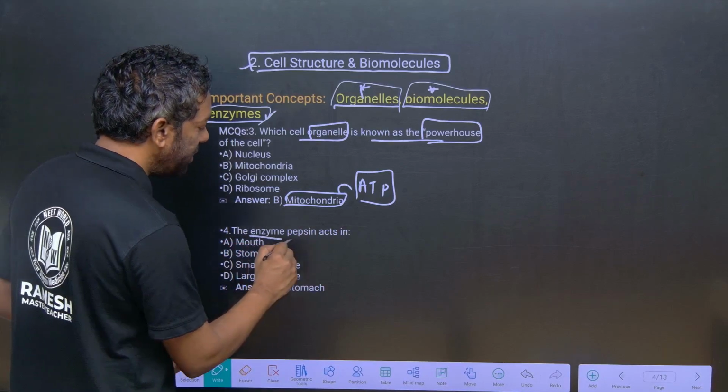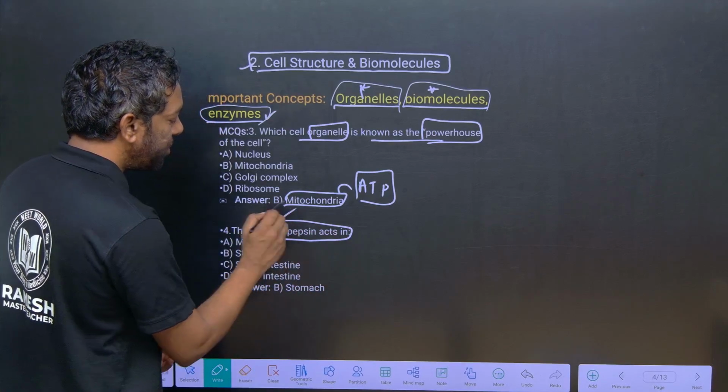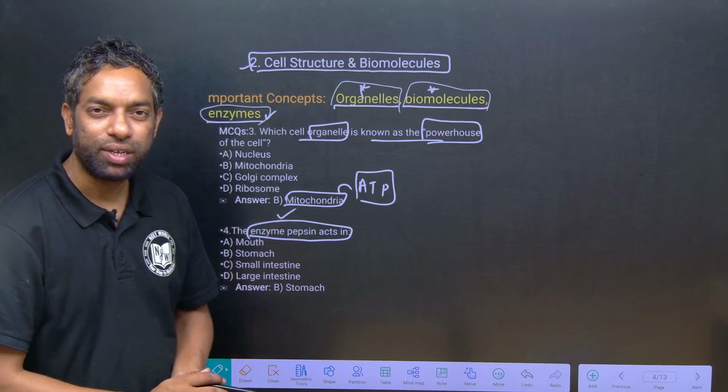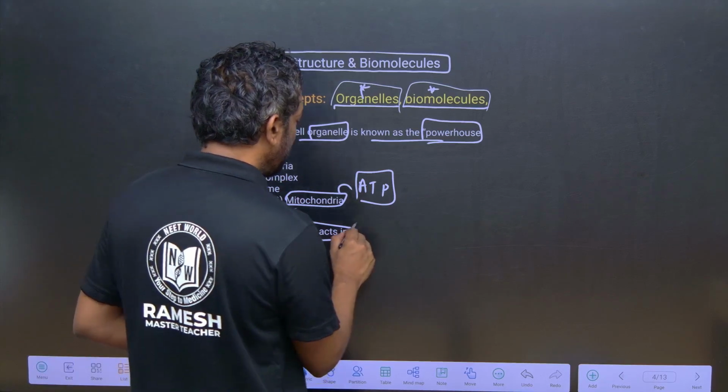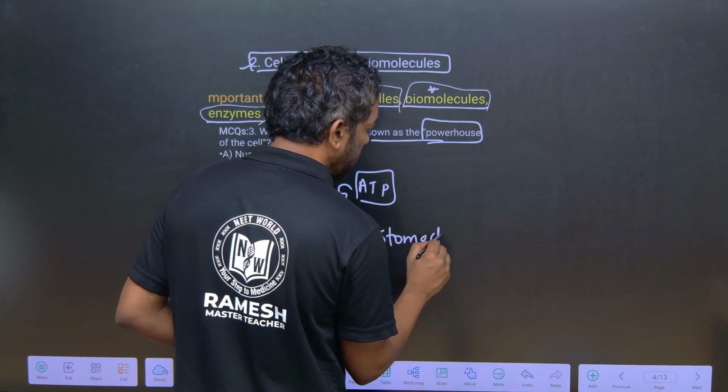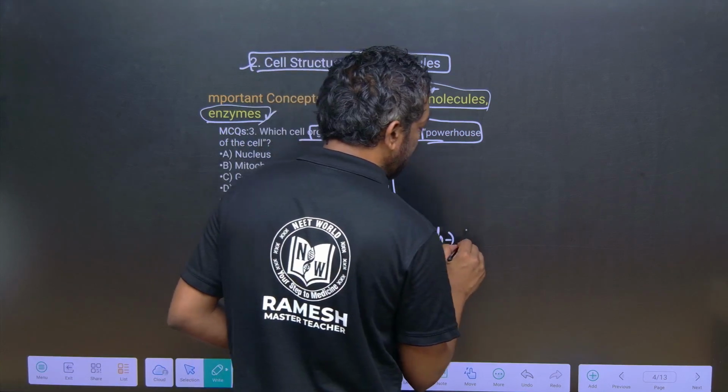One enzyme question: what is pepsin? Pepsin is activated in the stomach for the digestion of proteins.